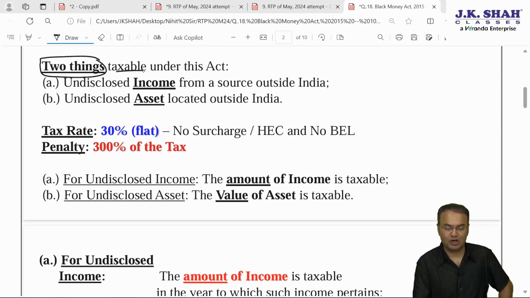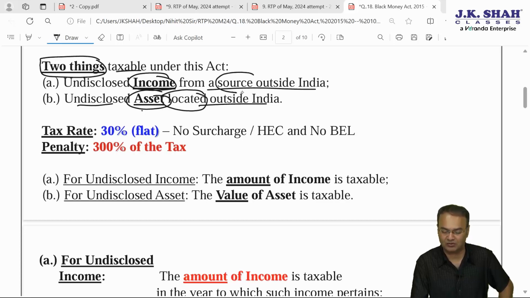Two things would be taxable under this act: undisclosed foreign income from source outside India, or undisclosed asset located outside India. As far as asset is concerned, we have to see the location. As far as income is concerned, we have to see the source. Tax rate is flat 30%, no surcharge, no health and education cess, penalty will be 300%. AO will have to issue notice.